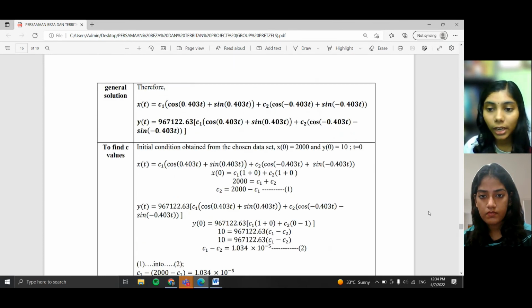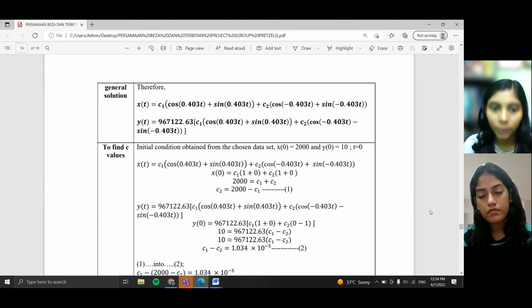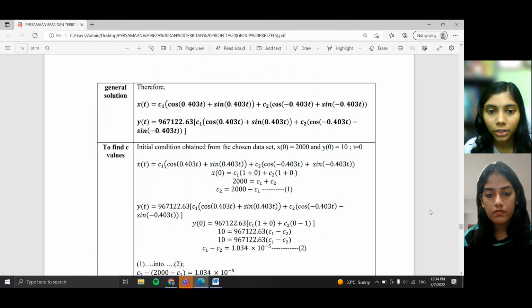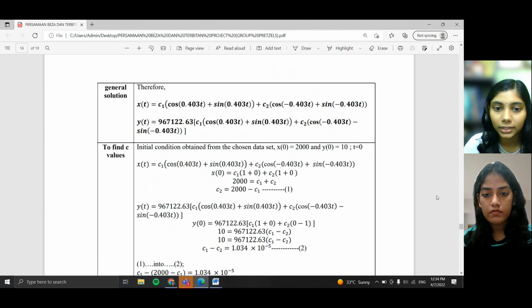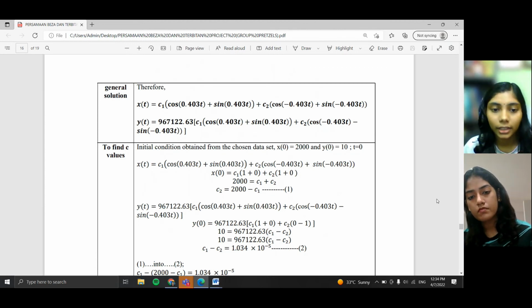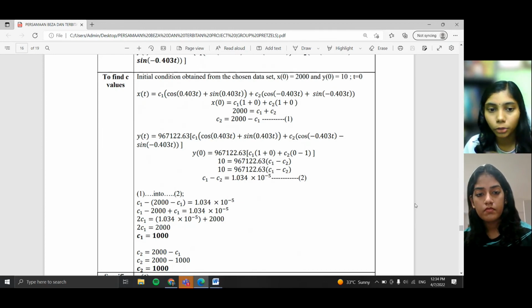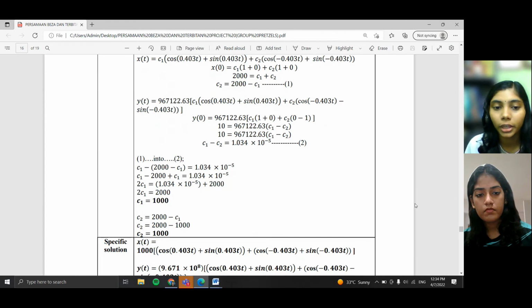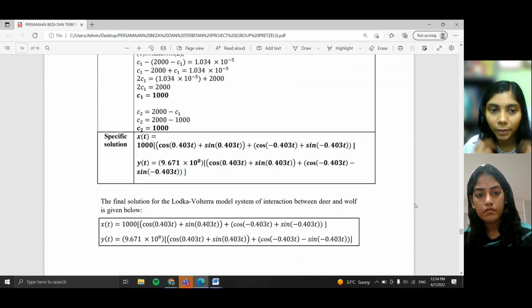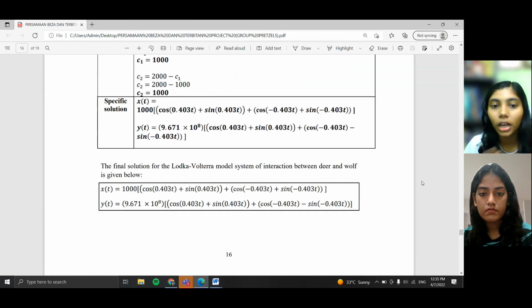The initial values given in our data are x(0) equals 2000 and y(0) equals 10, when the time is 0. So after substituting into this equation, I'll be getting two simultaneous equations. One is c2 equals 2000 minus c1, and another one is c1 minus c2 equals 1.034 times 10 to the power of negative 5. So substituting equation 1 into equation 2, we will be getting c1 equals 1000 and c2 equals 1000. So then our team simplified the solution. So this is the final solution for the Lotka-Volterra model system of interaction between deer and wolf that our team has modified.